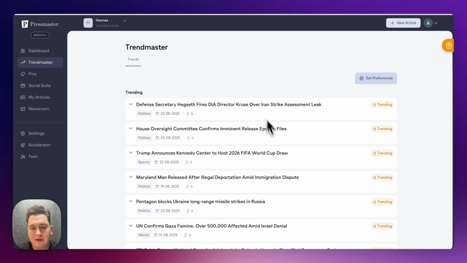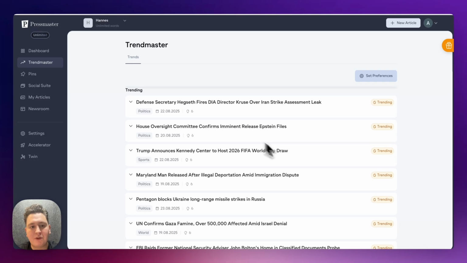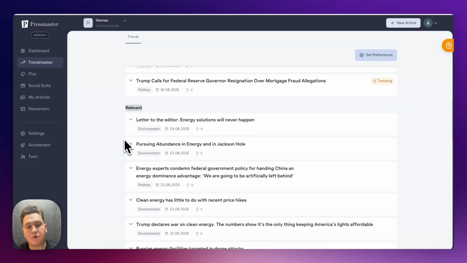You can see here, I do have politics for any reason, but you can see here I have a bunch of different trends. You will find both trending topics, so those topics are trending right now, and then you find relevant stories. So there might be no trends. We can't really force trends, right? But there might be relevant stories. So we show you both.